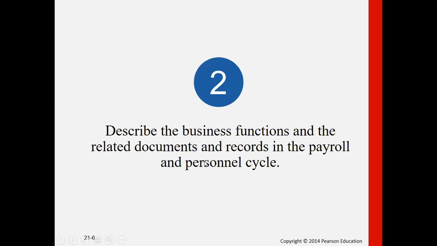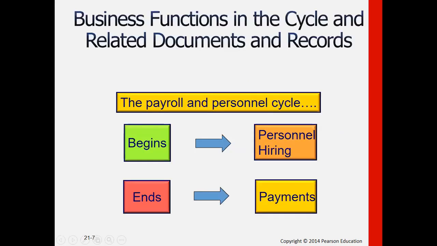Second would be the business functions and the related documents and records in the payroll and personnel cycle. So this is the cycle, and this is how we simplify things here. We have the payroll and personnel cycle. It begins with the hiring, and this ends with the payment of the corresponding benefits, remuneration, salaries, and others.